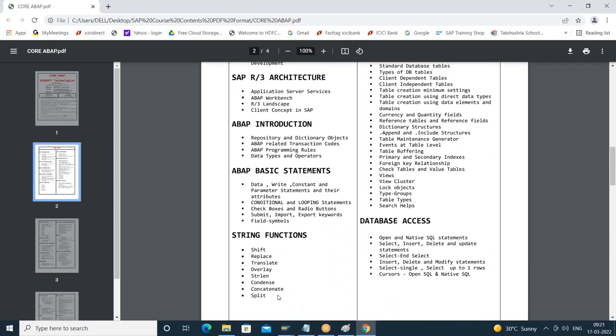I might have covered only a few things, like translate, string length, concatenate, and offset logic. That's all. We have some more string functions: shift, replace, overlay, condense. We'll discuss them as and when required later on. As I told you, I may not follow the syllabus sequence. We will be jumping here and there.